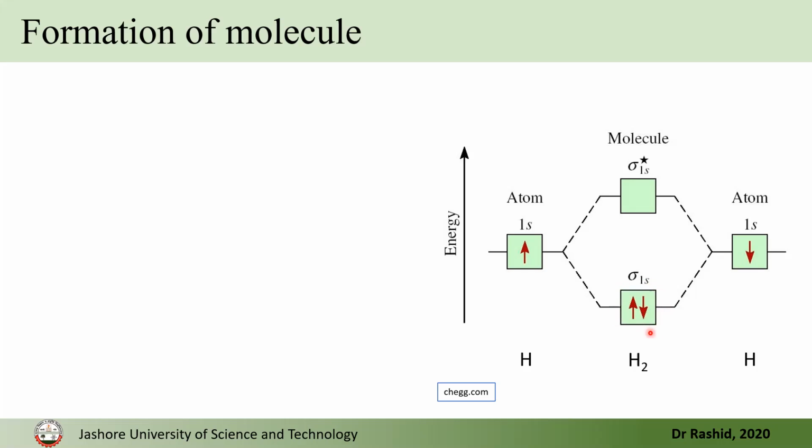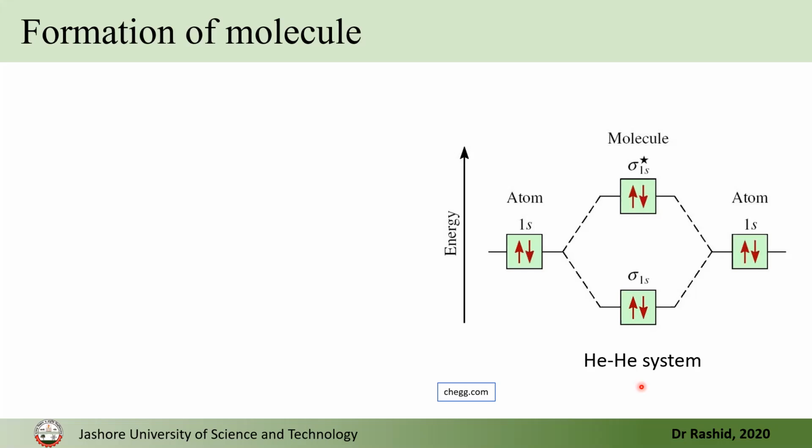Since this energy is lower than the anti-bonding state, and electron tends to go to the lower energy state, we have hydrogen molecule. Now this is how the hydrogen molecule is formed.